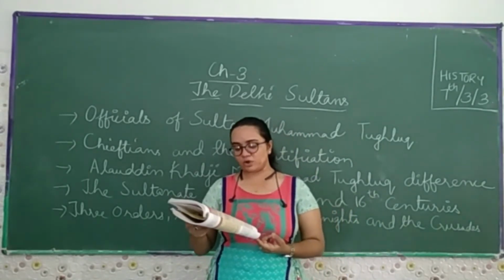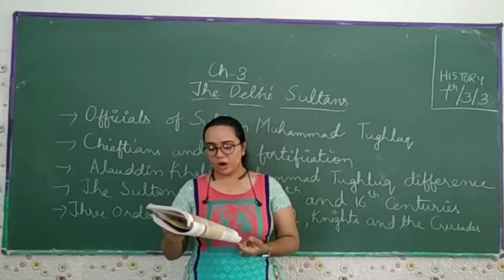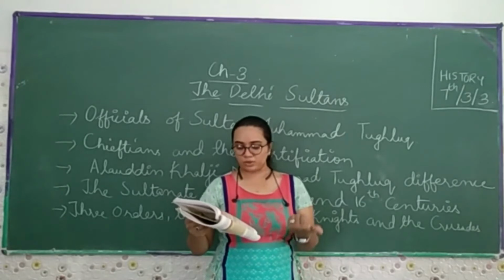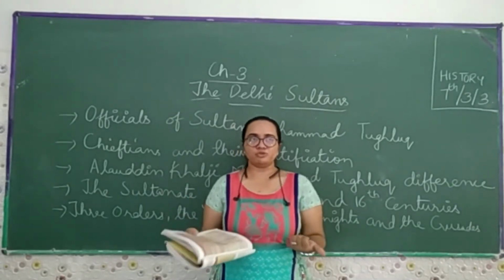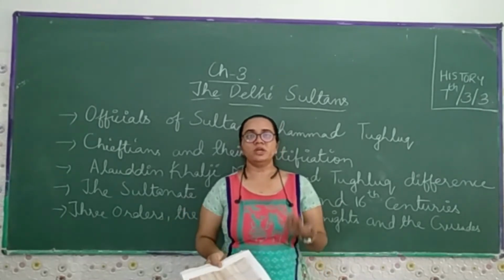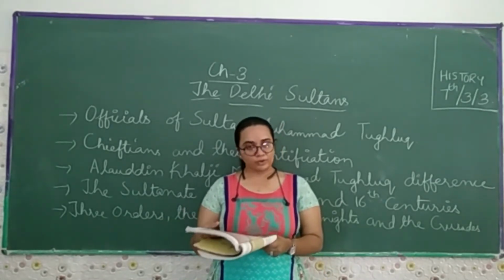This cheap currency could also be counterfeited easily. So the people used to preserve the gold coins and the silver coins, and they used to give the tax in the form of the token currency. Then again we come to Alauddin Khilji.